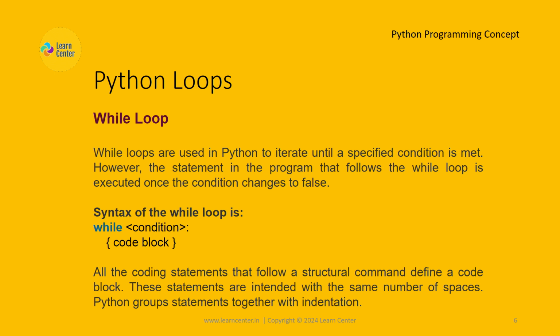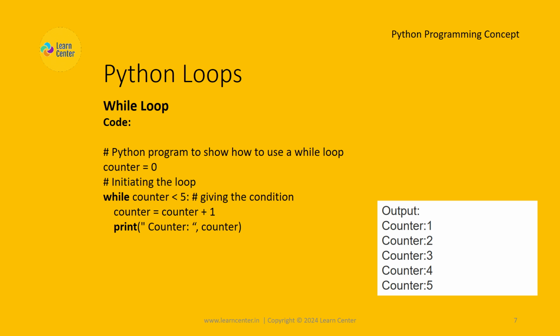While loop. Example. Python program to show how to use a while loop. Initiating the loop. Giving the condition. Output: Counter 1. Counter 2. Counter 3. Counter 4. Counter 5.